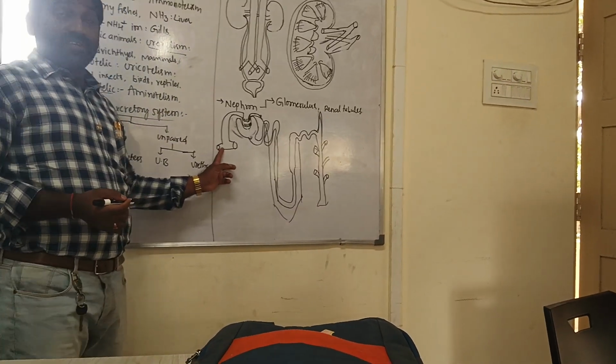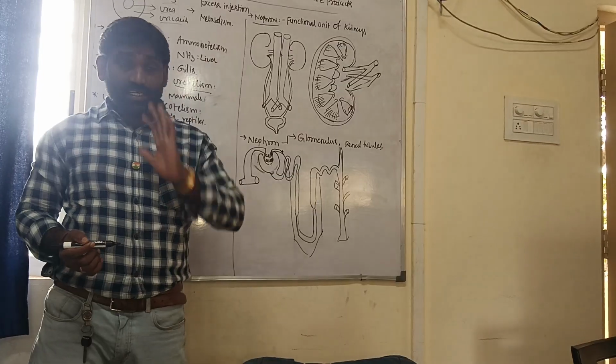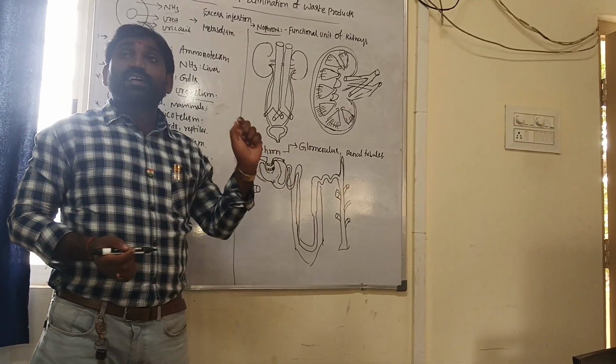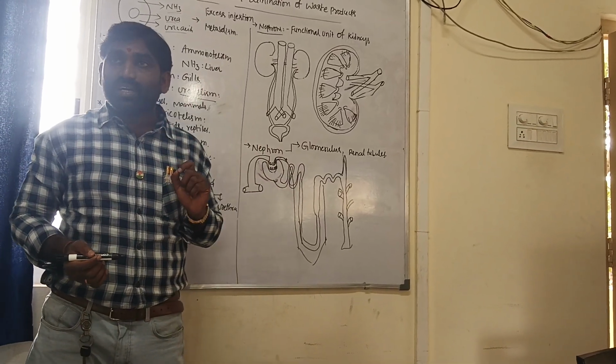The diameter of the afferent arteriole is always larger than the diameter of the efferent arteriole.